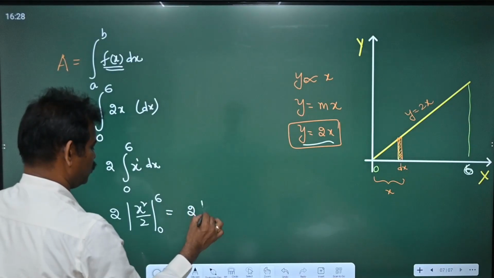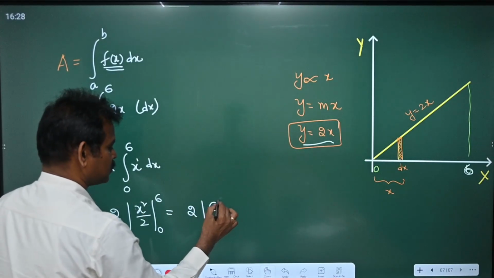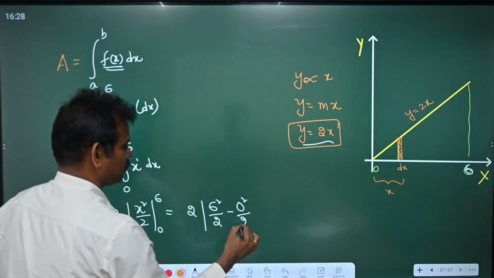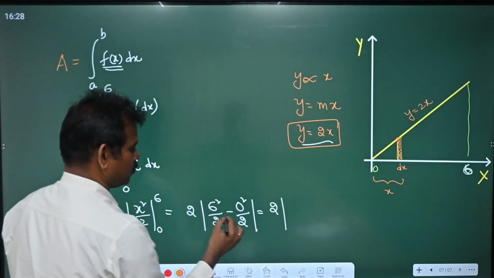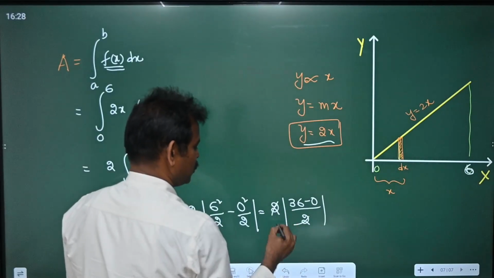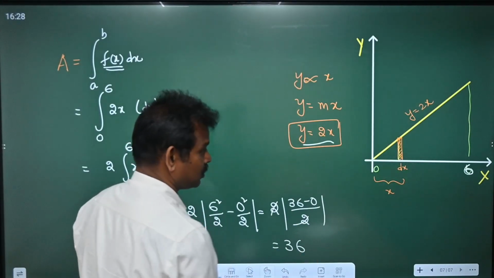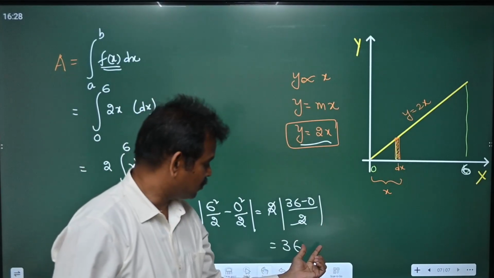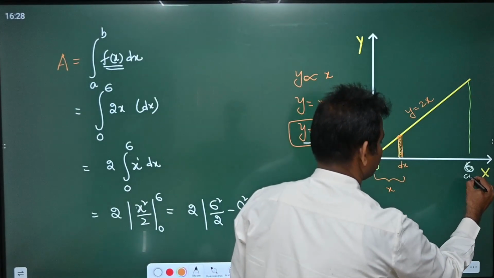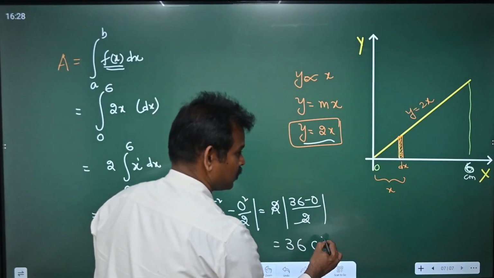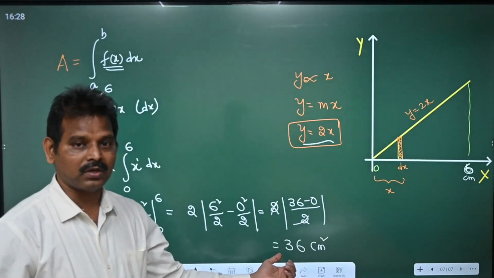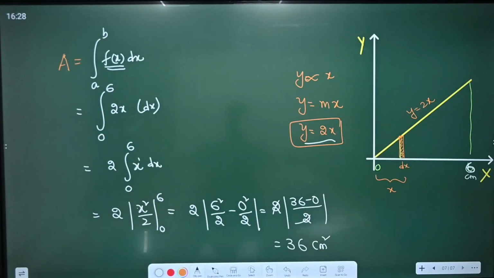So this is 2, the upper limit 6 squared by 2 and the lower limit is 0 squared by 2, which you can write as 2 into 6 squared is 36 minus 0 by 2. You can cancel this one. This is 36. If the unit is given as centimeter, this answer will be centimeter square. If it is given as meter, this will be meter square. Let us say this is 6 centimeters, so the answer is centimeter square. Suppose in some problems they may give 6 units only, then this answer will become 36 units square.